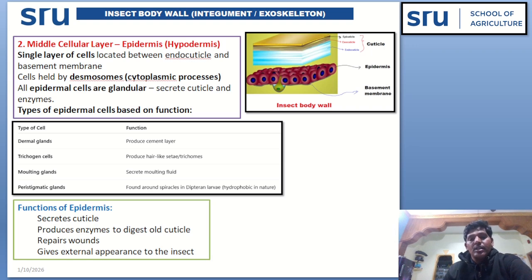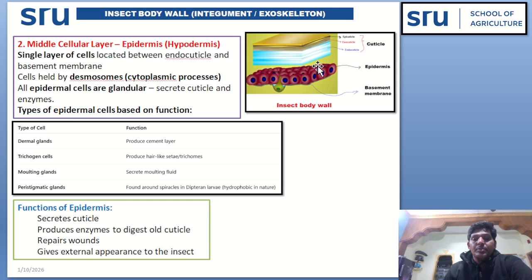Next, see the middle cellular layer, that is the epidermis. We have already discussed the cuticle. It is made up of epicuticle, exocuticle and endocuticle. Next we are discussing the middle layer, that is the cellular layer, epidermis or hypodermis. It is there below the cuticle, that's why we call it hypodermis.